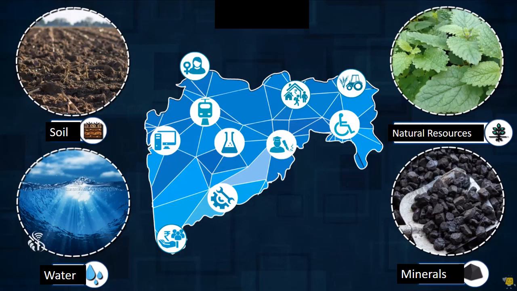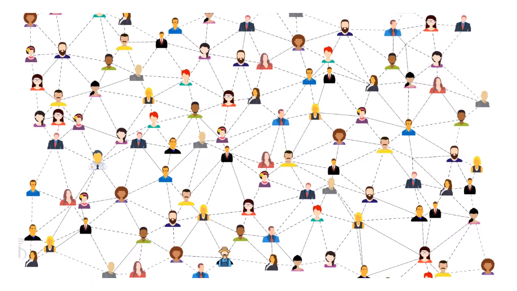Many factors are responsible for the development of a region, such as soil, water, minerals and natural resources. These are used for the development of a region. So students, several factors are responsible for the development of a region. Out of these, population is an important factor.